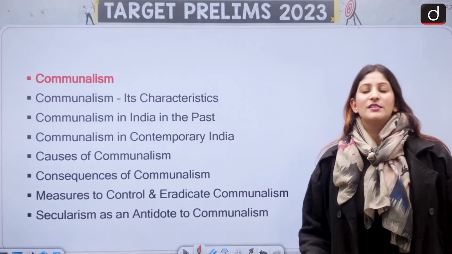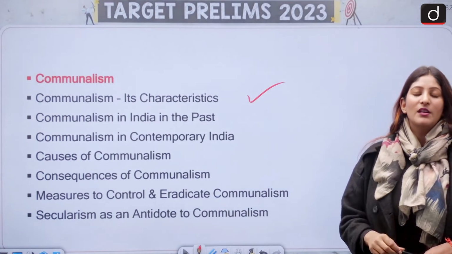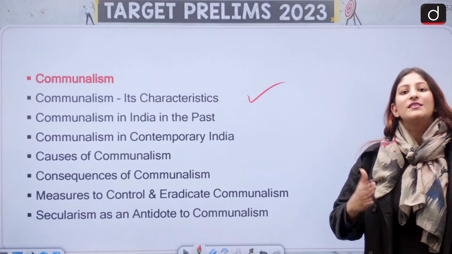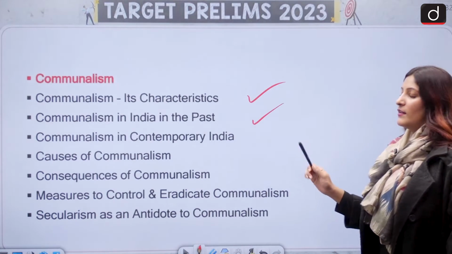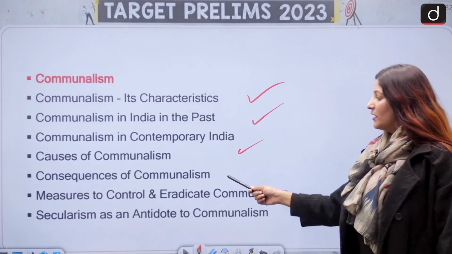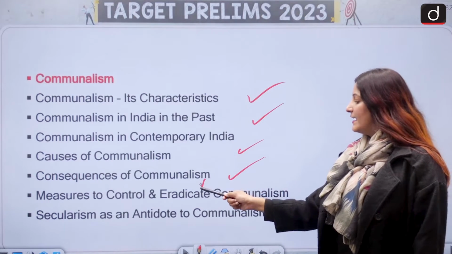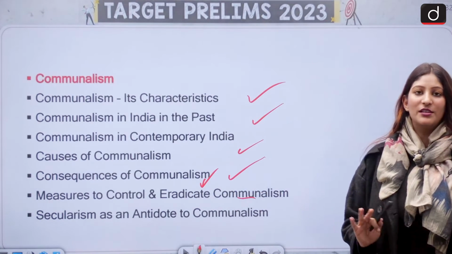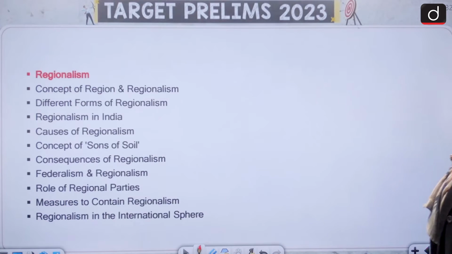Here we have communalism. The characteristics of it. What are the features of communalism? Why communalism is known as communalism? What are the symptoms of it? In India, that is in current and the past as well. Causes of it, consequences of it, how to measure and control it, as well as eradicate it. Communalism is never good. Secularism as an antidote to communalism.